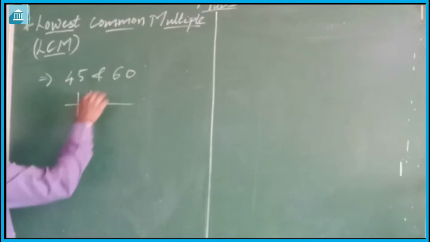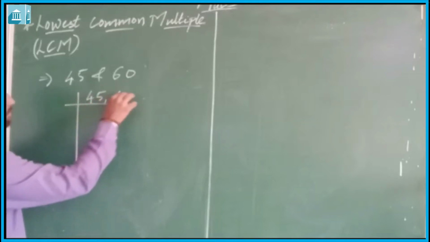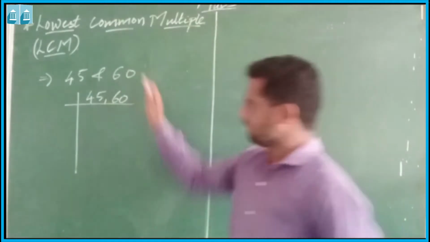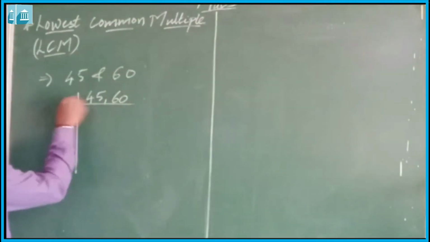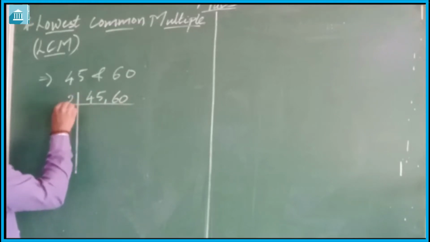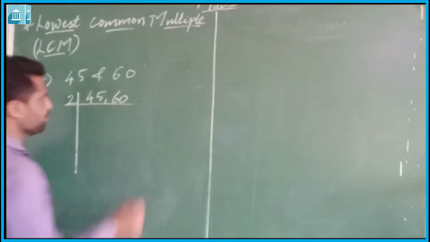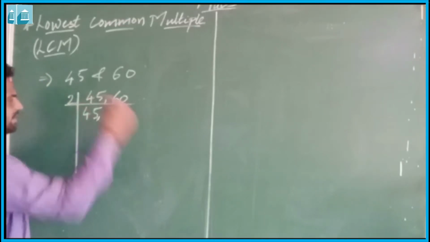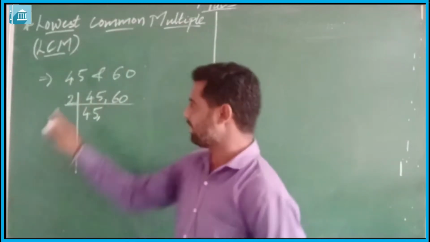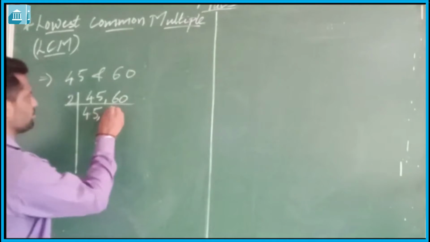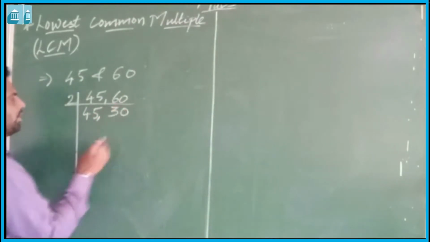We will write both the numbers here, 45 and 60. Now 45 and 60 are not both divisible by 2. 60 is divisible by 2, so we will divide by 2. 45 will remain as it is, as it is not divisible by 2. 60 is divisible by 2, so we will write here 30.